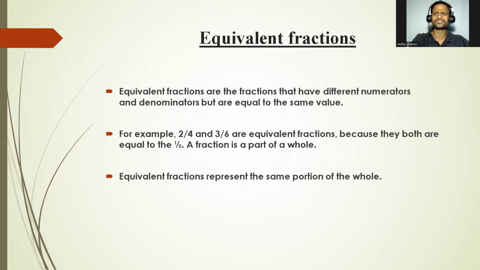Okay, and the last one, very interesting, is equivalent fractions. Equivalent fractions are fractions where the numerator and denominator are different, but they are equal to the same value. Let's understand. See here, we have the fraction 2 by 4. We can reduce it to its lower form, standard form. 2 ones are 2, 2 twos are 4. So this fraction's value is 1 by 2. Next, we have the fraction 3 by 6. 3 ones are 3, 3 twos are 6. This fraction's value is also 1 by 2. So both fractions have the same value, 1 by 2, 1 by 2. Then we can call them equivalent fractions.